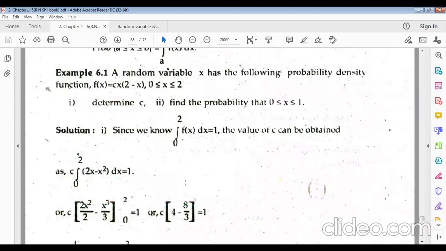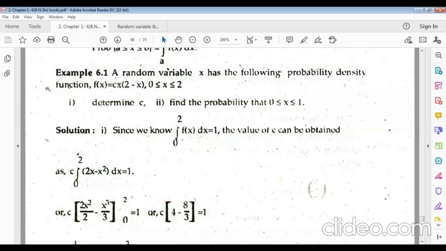Suppose, for example, 6.1, a random variable x has the following probability density function: f of x equals cx into 2 minus x, where x lies between 0 and 2, closed interval. So we have to find the value of c and find the probability that 0 is less than or equal to x, less than or equal to 1. Since we know that the integral from 0 to 2 of f of x dx equals what? 1. Total probability is 1, and the lower limit is 0 and the upper limit is 2. This is why the integral from 0 to 2 of f of x dx equals 1. This is from the properties of the probability function.